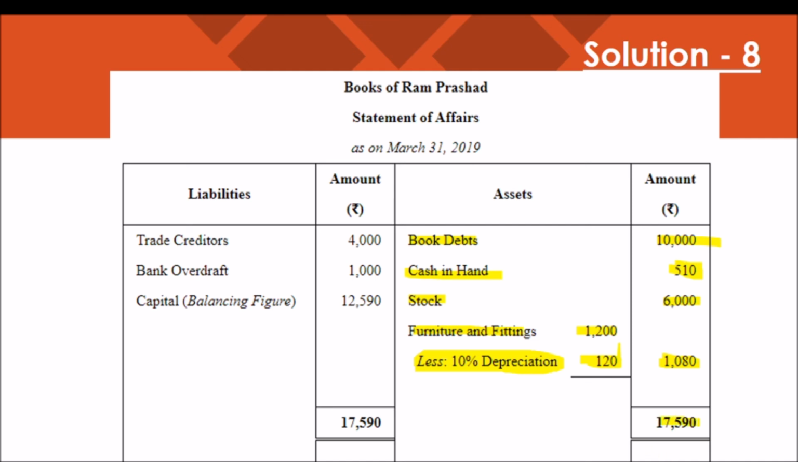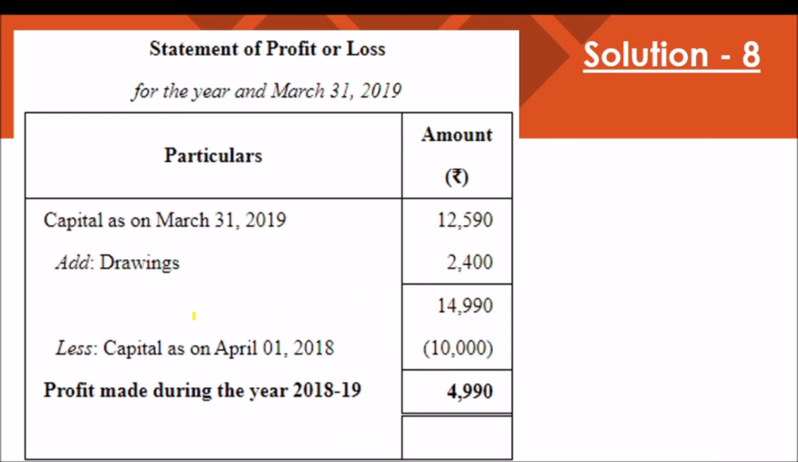Total amount 17,590. And on the liability side, two items are there in the question: creditors 4,000 and bank overdraft 1,000. After deducting that 5,000 from 17,590, we will get the capital at the end of the year, 12,590. So after this, we have to prepare the statement of profit and loss. So this is the most complex problem you can be asked from this area.